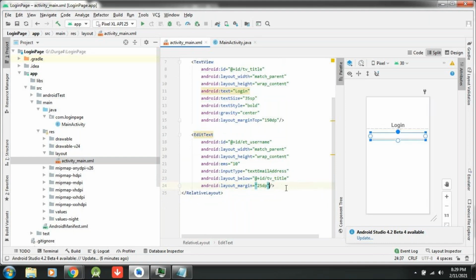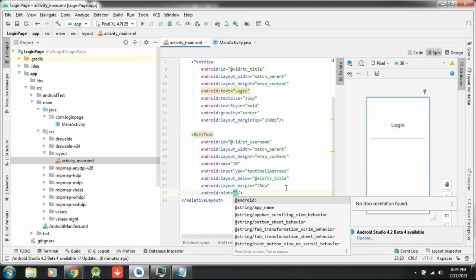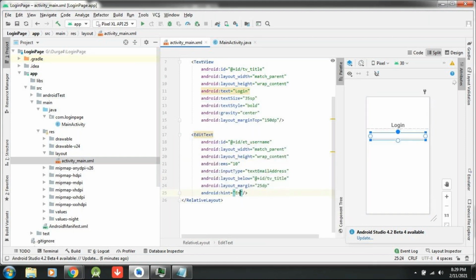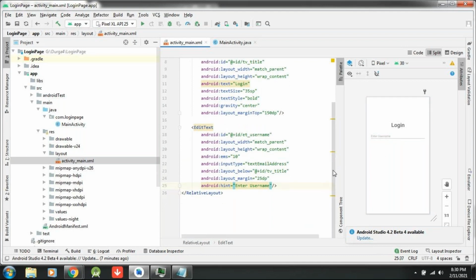Now here inside this, what I am writing, some hint I will provide. Some hint. If I display empty, what user can understand? Nothing he will understand. So here what I am writing, enter username. This hint text we can't increase. Okay, that means text size we can't increase. That is not possible for us. Okay, you can keep like that. Okay, now done. Username is ready.